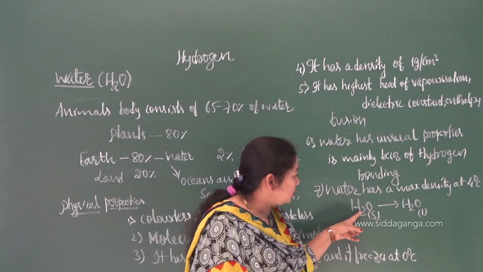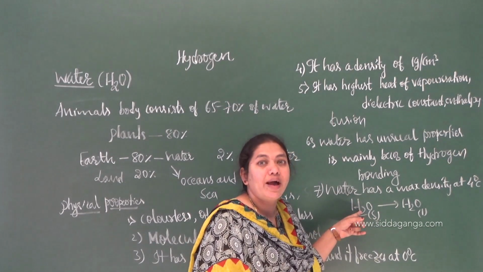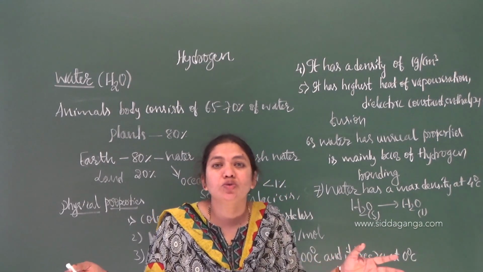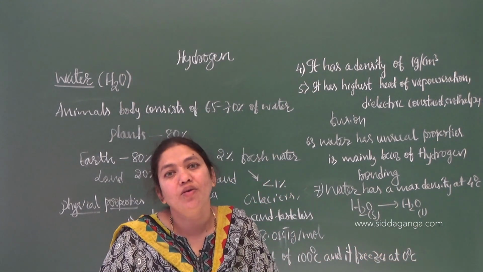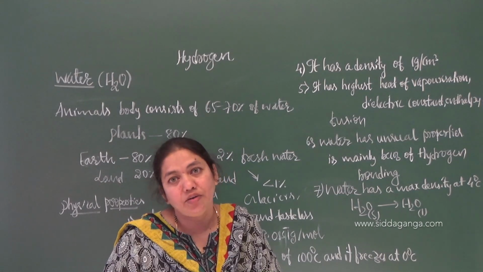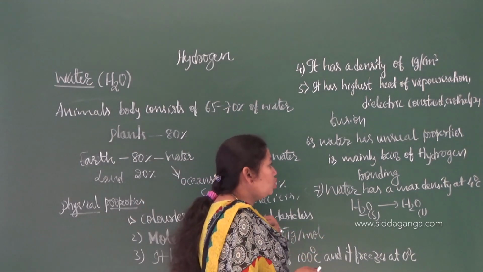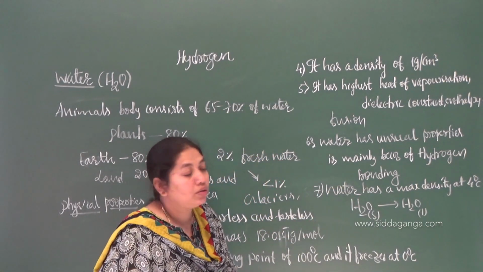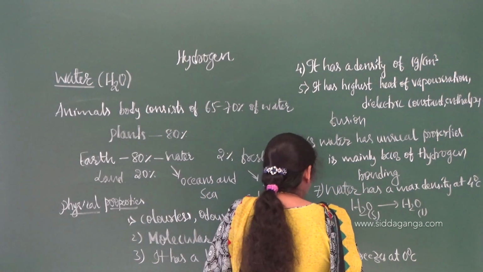It is mainly because whenever ice is heated, it converts into a liquid. During that, it leads to the association of the molecules due to the breaking of hydrogen bonds. That is one unusual property of water, mainly because of hydrogen bonding. Let us move on to the next one.